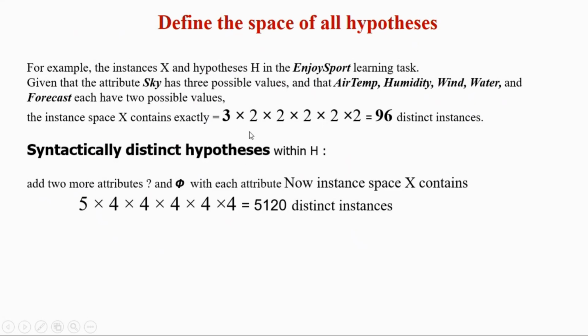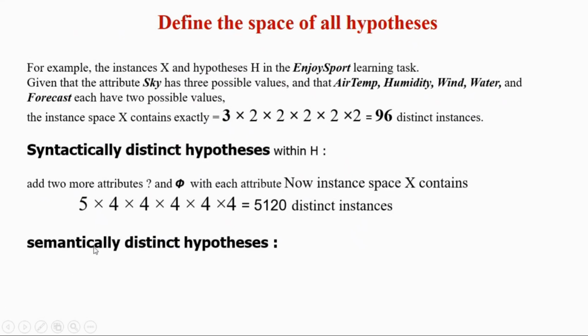So 3 plus 2 is 5, 2 plus 2 is 4, likewise. So we have 5,120 distinct instances. Okay. Now, all these 5,120 are syntactically distinct hypotheses within the space H.